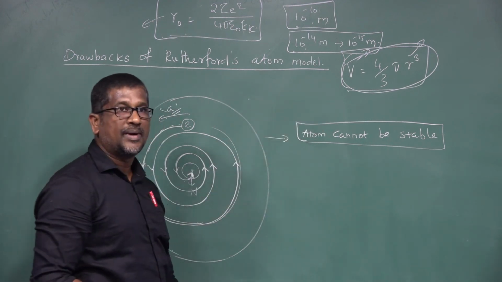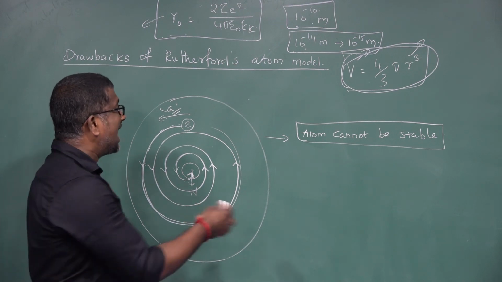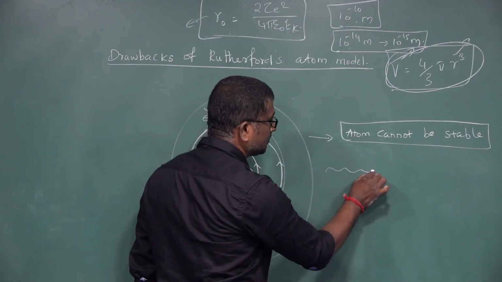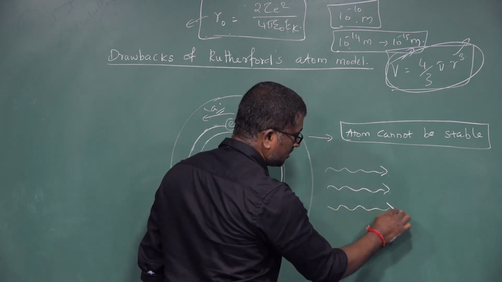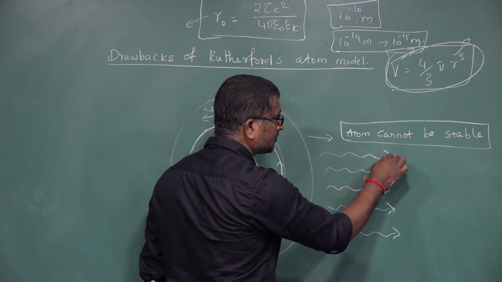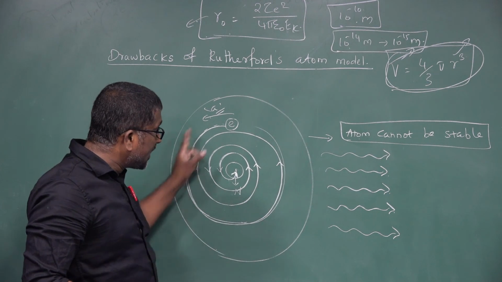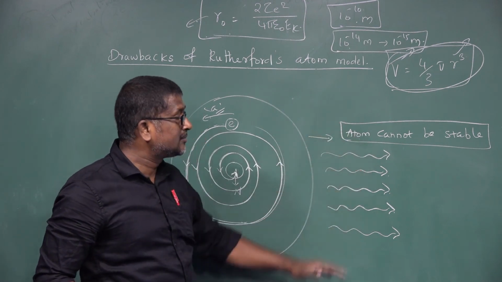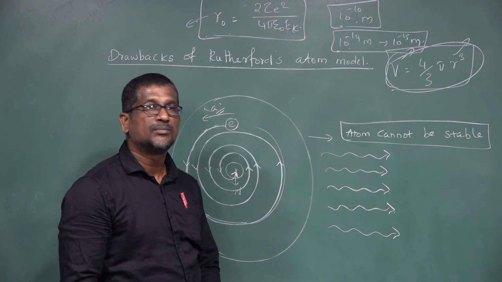And the third drawback: this atom model suggested that the atom emits a continuous emission spectrum of all possible wavelengths.